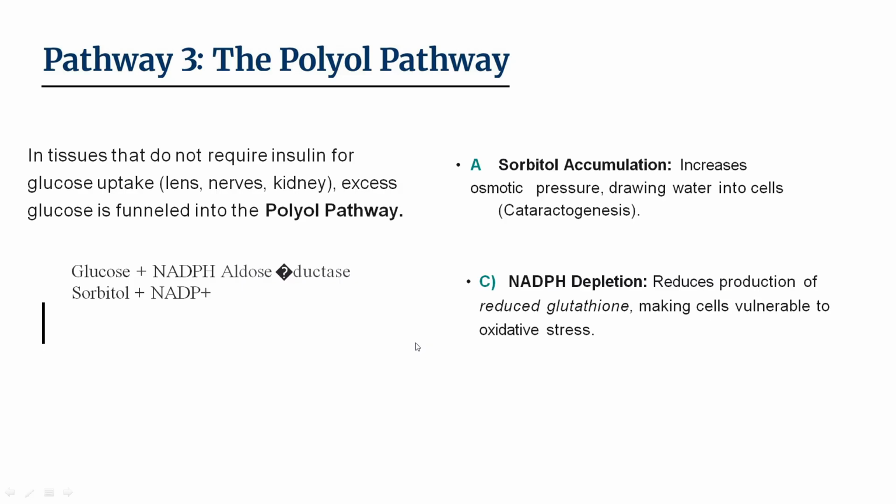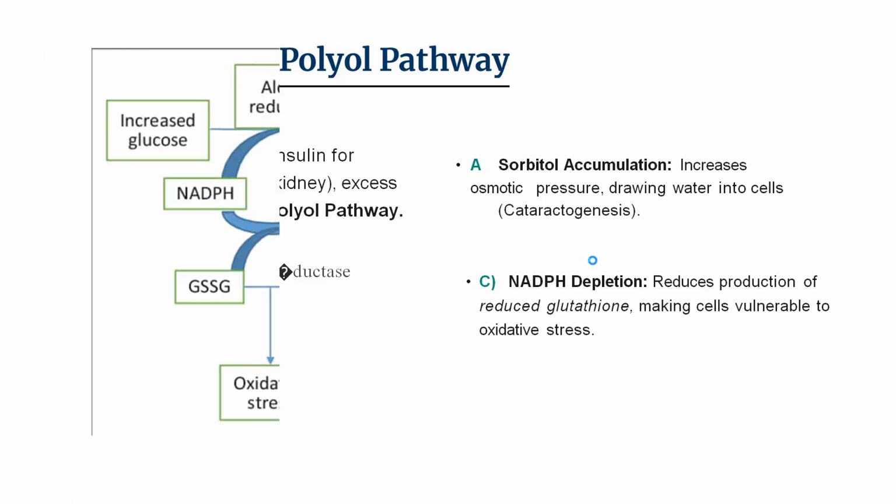I will show that reaction in the next few slides. Here, sorbitol accumulates, and the consequences are of the products generated in this reaction. The consequences are discussed here. Sorbitol accumulation increases osmotic pressure, drawing water into cells, causing cataractogenesis, that is, cataract in the eyes. NADPH depletion reduces reduced glutathione, which makes cells vulnerable to oxidative stress.